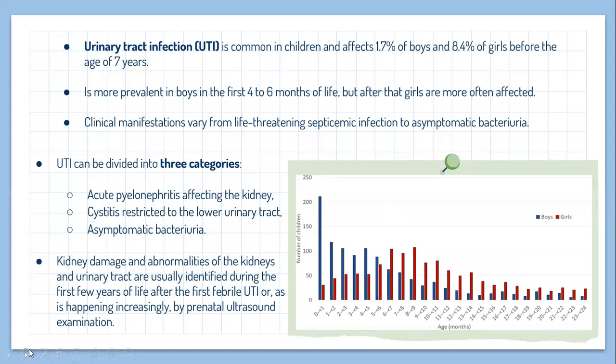Urinary tract infection can be divided into three categories. The first is acute pyelonephritis, affecting the kidney; then cystitis, restricted to the lower urinary tract; and asymptomatic bacteriuria. Kidney damage and abnormalities of the kidneys and urinary tract are usually identified during the first few years of life after the first febrile urinary tract infection, or, as is happening increasingly, by prenatal ultrasonic examination.